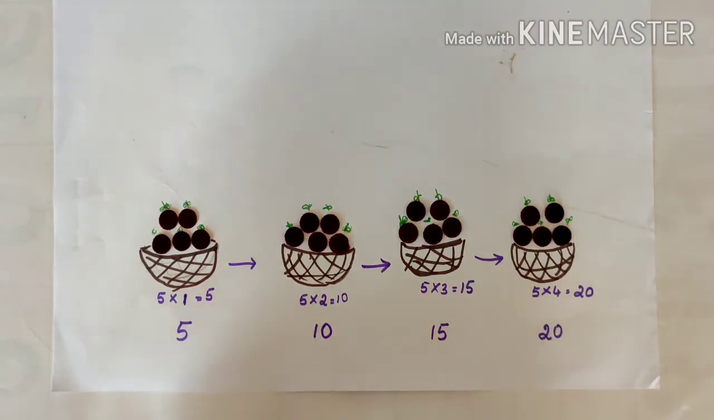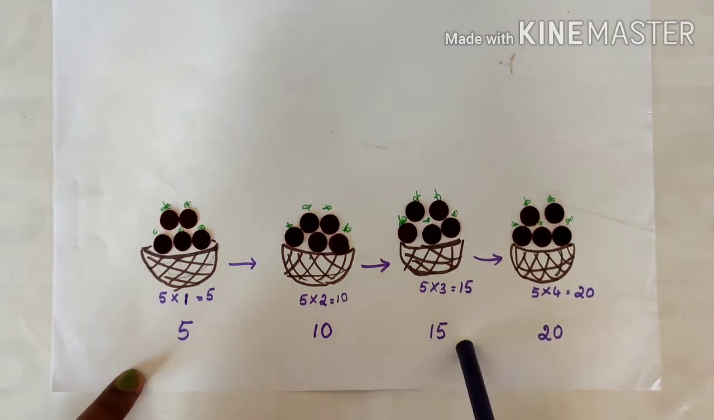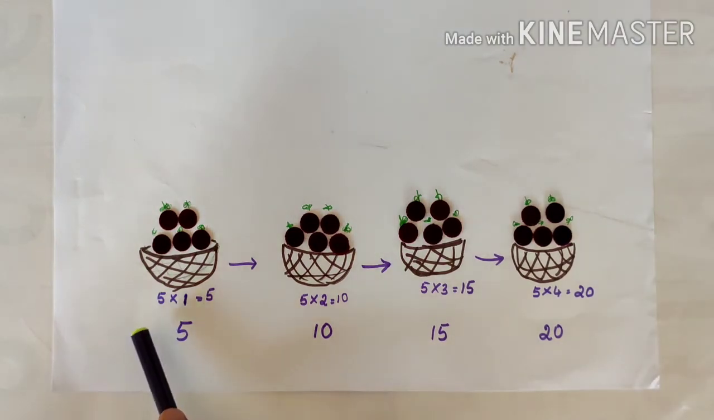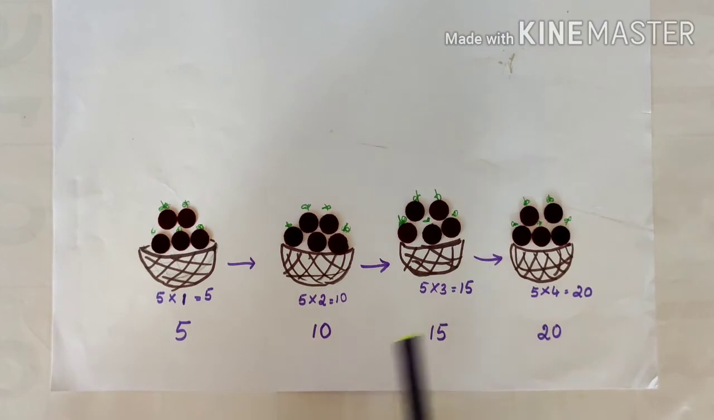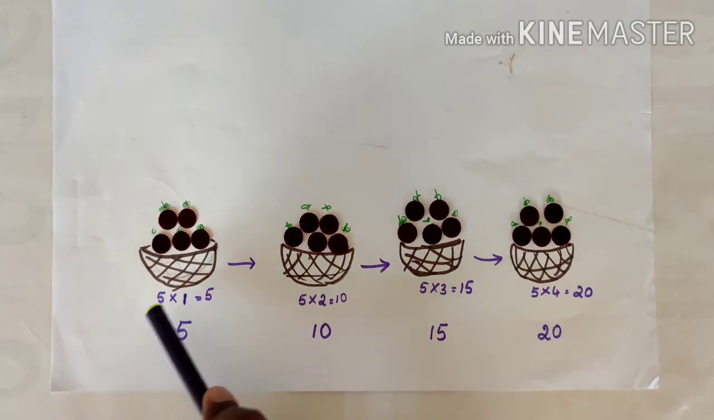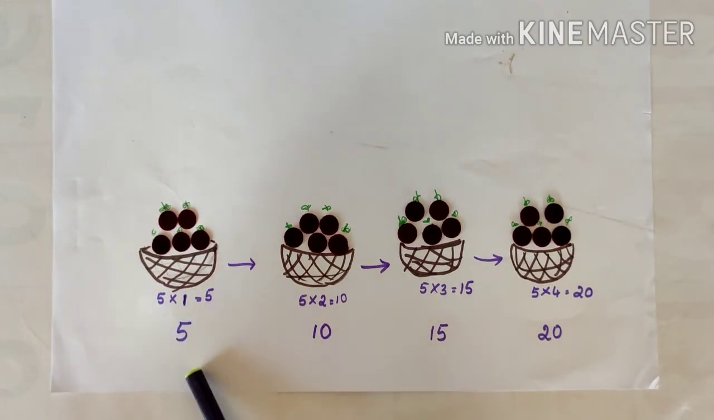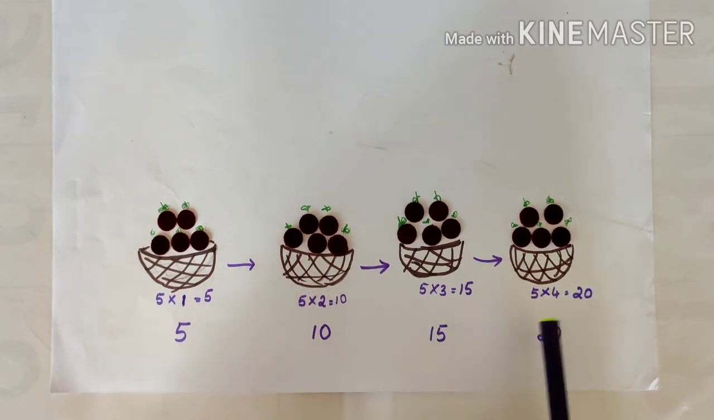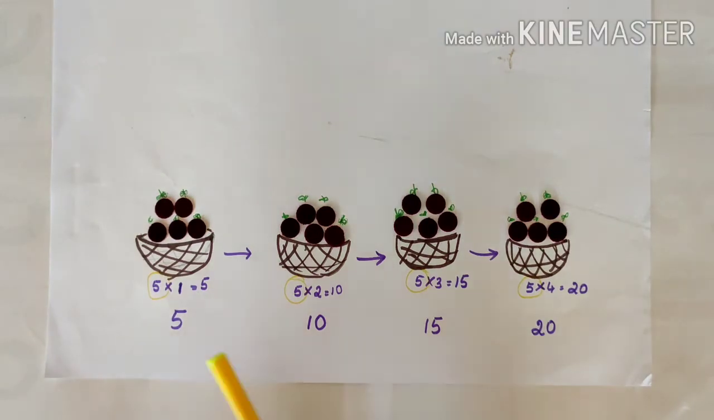If you observe the numbers 5, 10, 15 and 20, they are the multiples of 5, because we got these numbers when we multiplied a number by 5. We multiplied 1 by 5, we got 5. 2 by 5, we got 10. When we multiplied 3 by 5, we got 15. When we multiplied 4 by 5, we got 20. So the common number here is 5. So 5, 10, 15, 20 and so on are the multiples of 5.